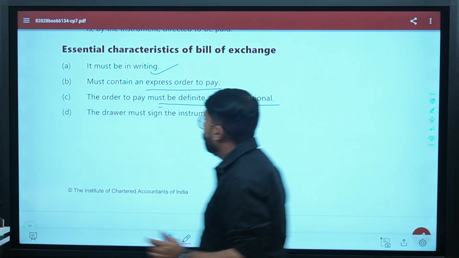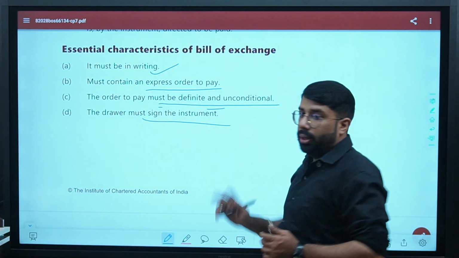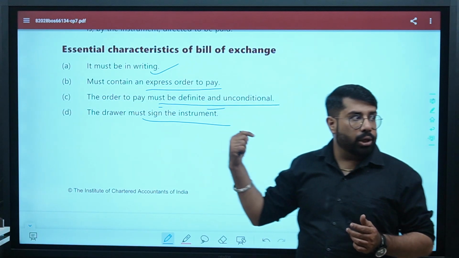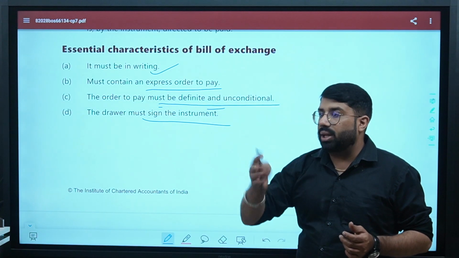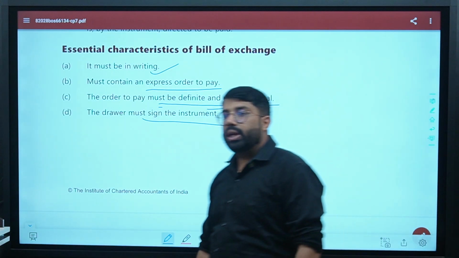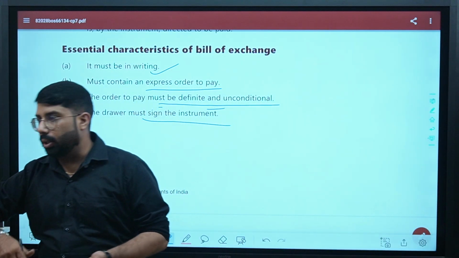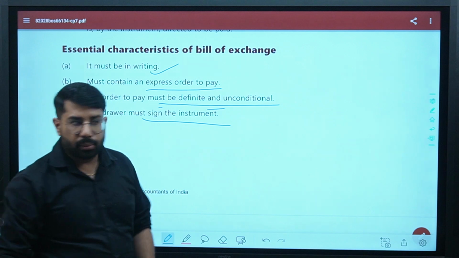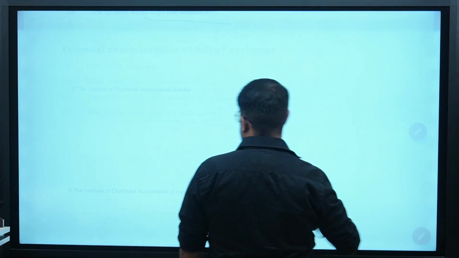Clear? Then the drawer must sign the instrument. Generally, here it is written that the drawer must sign the instrument. Generally, both the parties will sign the instrument, drawer and drawee, because unless drawee signs the instrument, we cannot hold him liable for making the payment. Are you getting the point? Yes or no? Yes, sir.